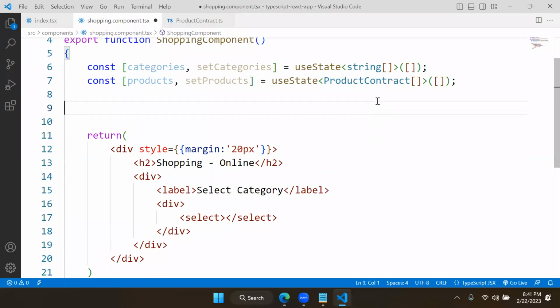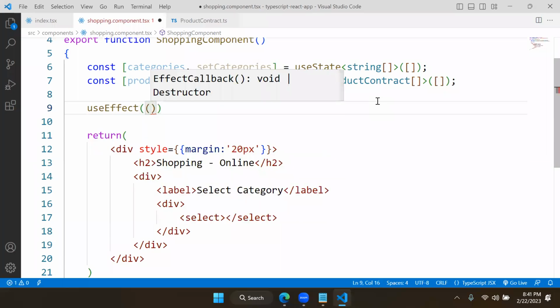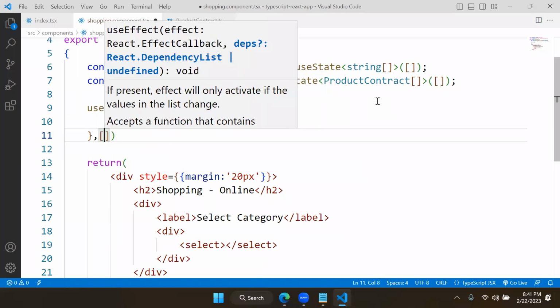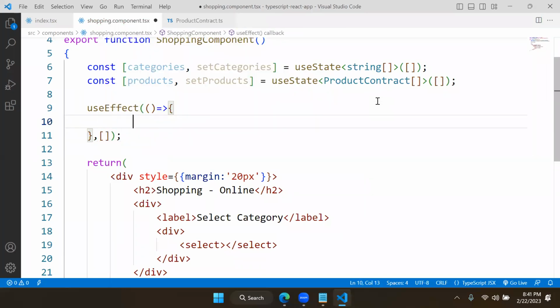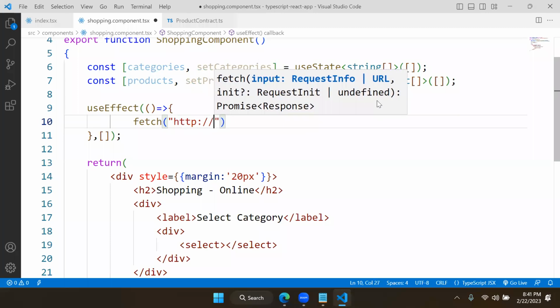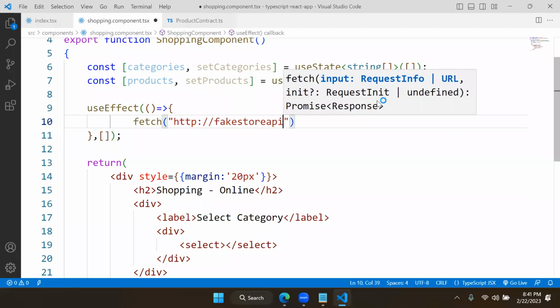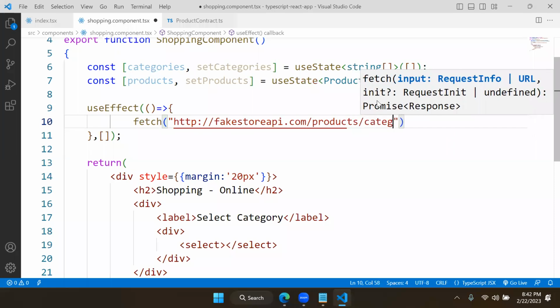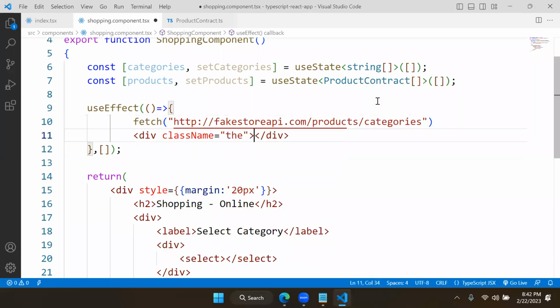I am using what? useEffect. Same everything. useEffect. What we have to do? We need to fetch the data coming from the API. I will just use fetch. You can use Axios and all. So fetch from where? We have to fetch data from HTTP fakestoreapi.com/products/categories and .then.